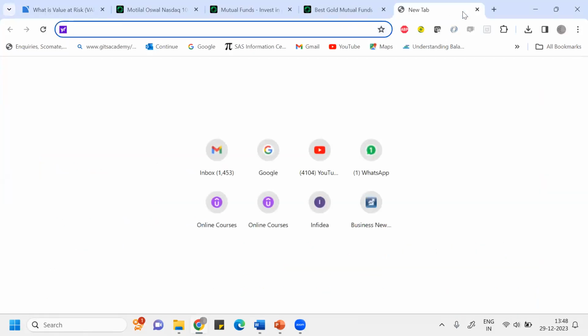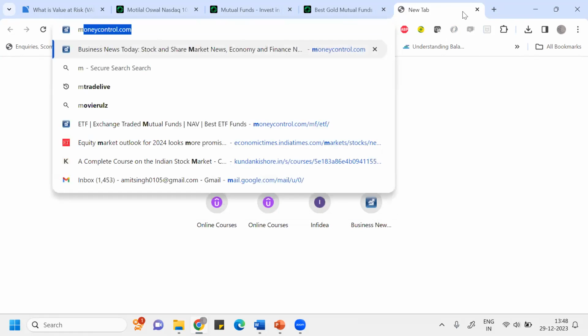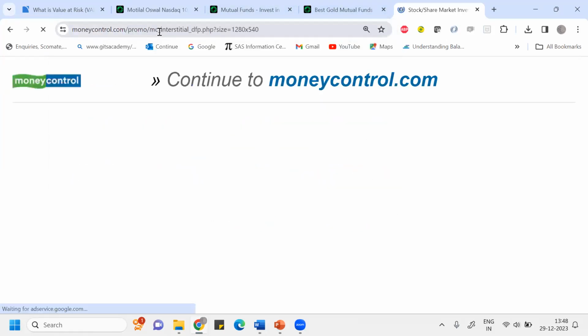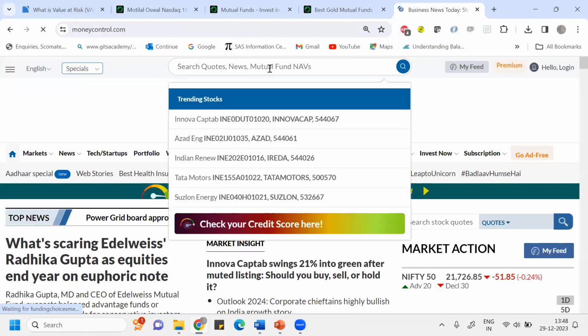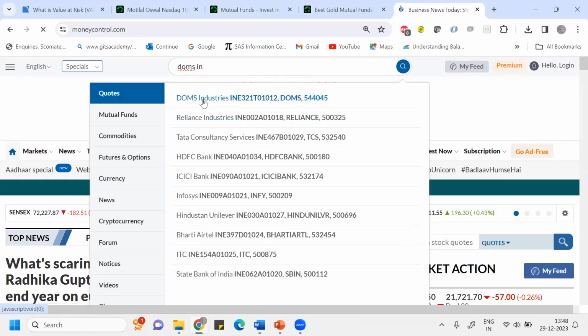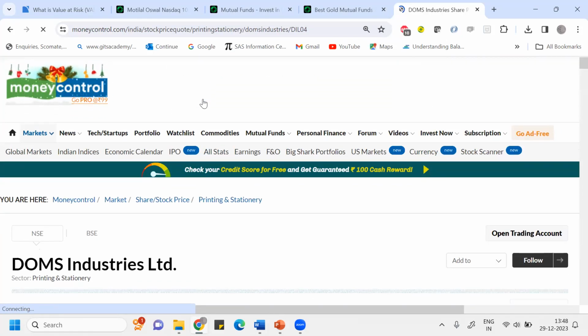Imagine if I go to moneycontrol.com to check the performance of this company, DOMS Industries. So it got listed on 20 December only.